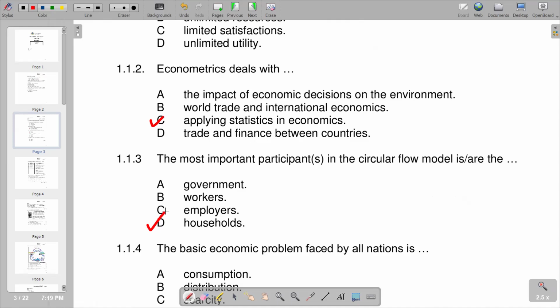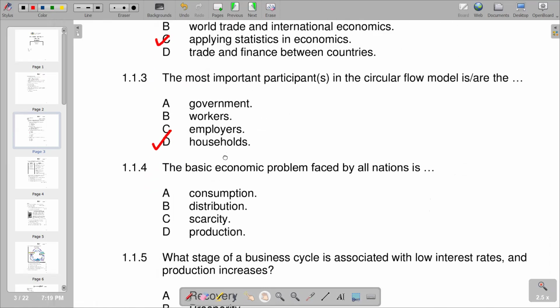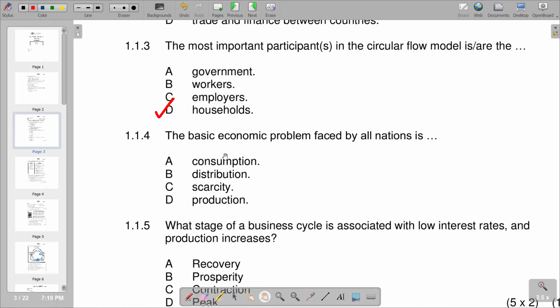Question 3. Then question 4: the basic economic problem faced by all nations is... Remember, the basic economic problem consists of 3 elements. We have got scarcity, we have got choice, and also we have got opportunity cost. Those are the elements that we have under the basic economic problem. So according to our responses, you see that scarcity is the answer that we have, which is C, and it is part of the basic economic problem. So we have got C.